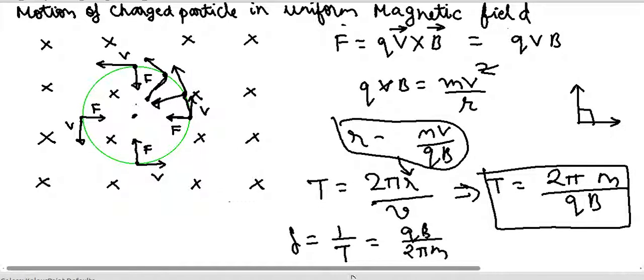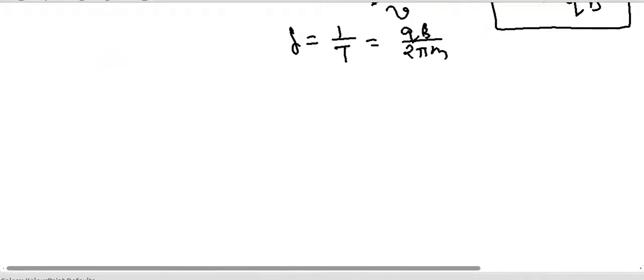So this is what happens when a charged particle is given a velocity perpendicular to the magnetic field. Let us also quickly discuss the general case of, say, I have a magnetic field B. So assume that this is a 3D view.